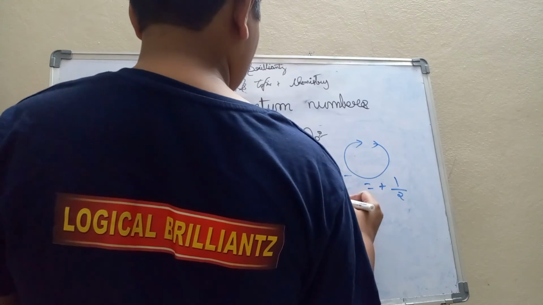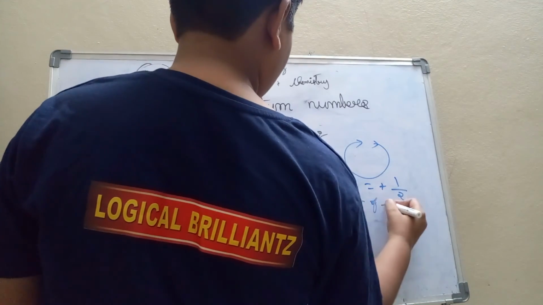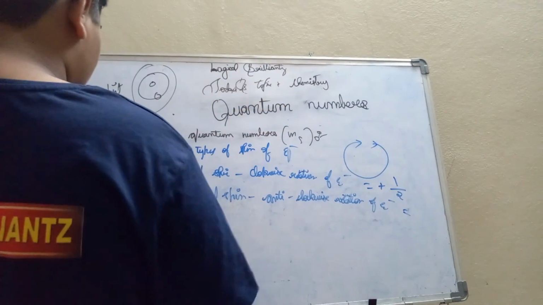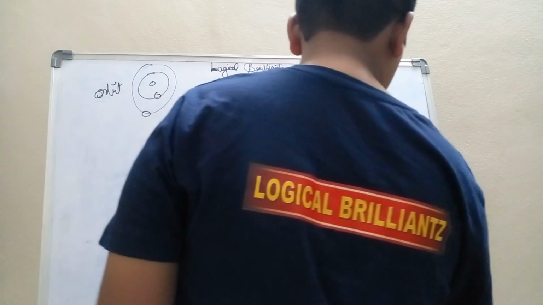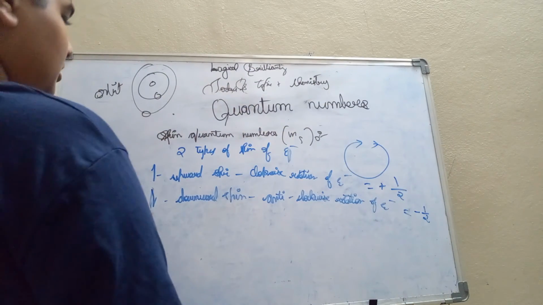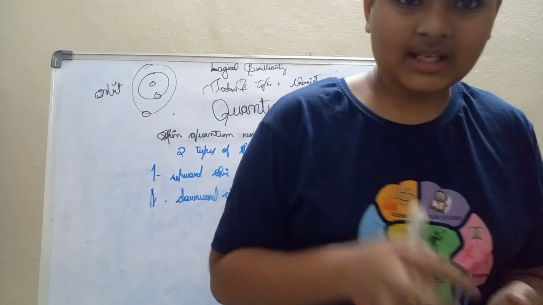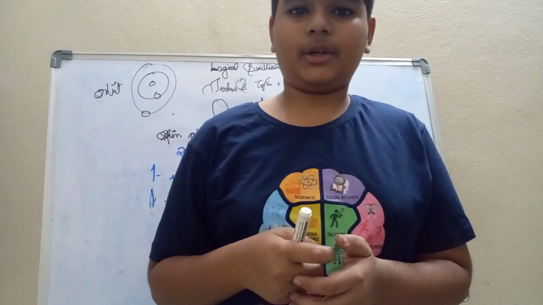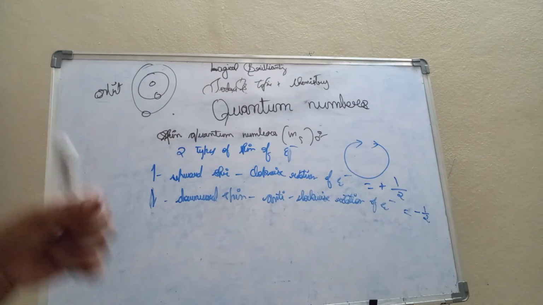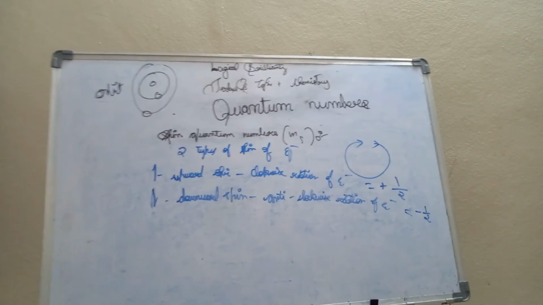The value of the downward spin of electron is minus 1 by 2. So the value of downward anti-clockwise spin rotation of electron is minus 1 by 2. I think we are clear about the spin quantum number.